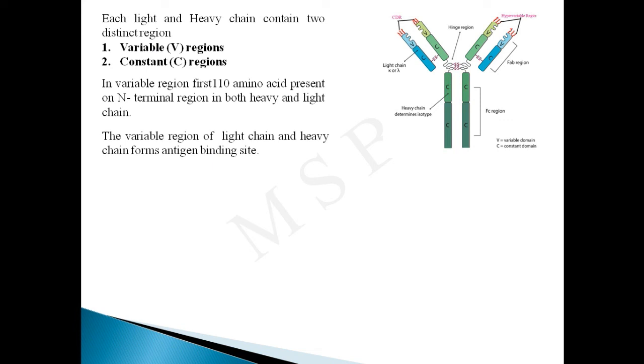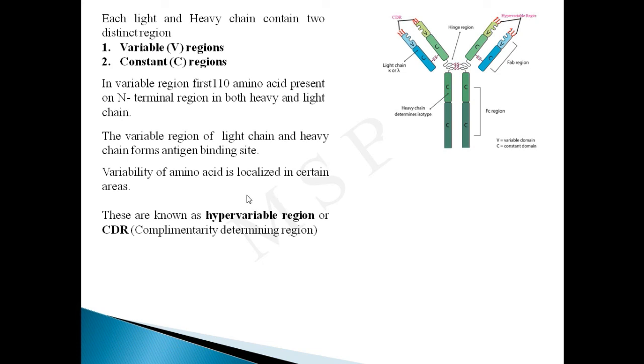The variable regions of the light chain and the heavy chain form the antigen binding site. So there are two antigen binding sites in an antibody. Why is this called a variable region? Because they have great variability in amino acid sequences. That's why they are called a variable region.